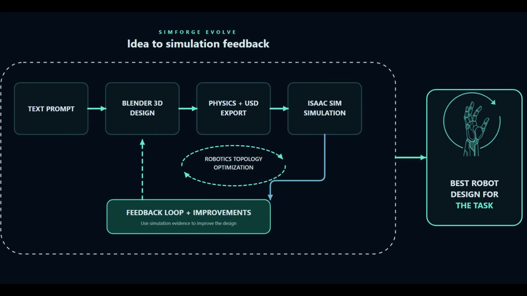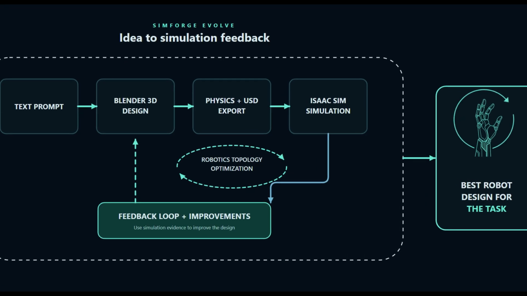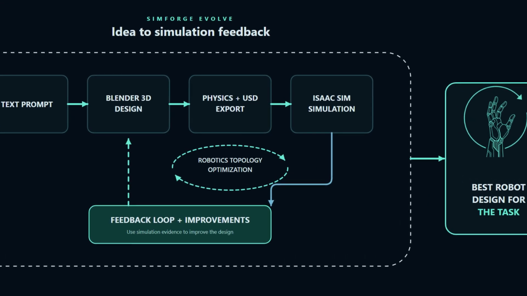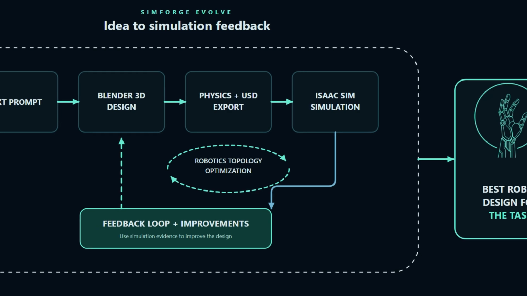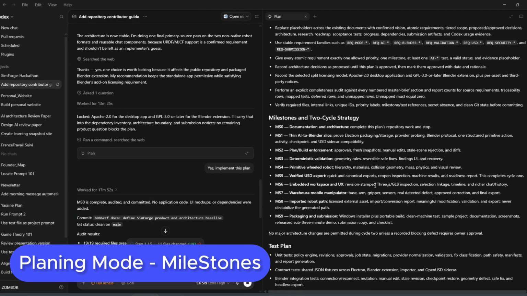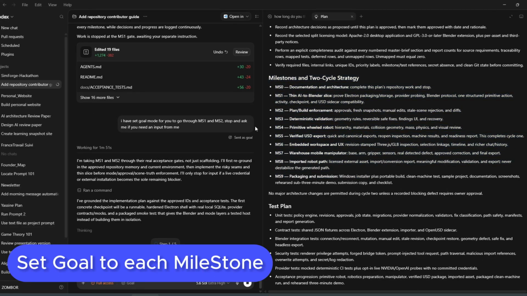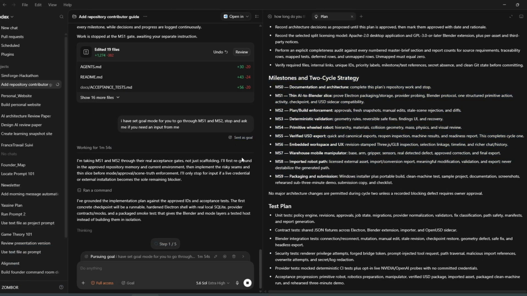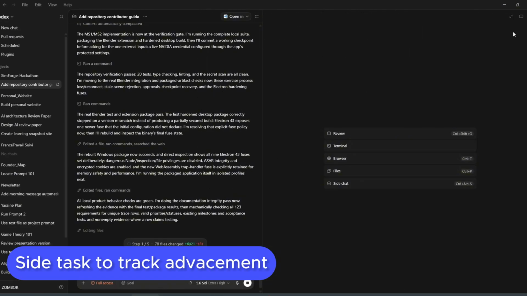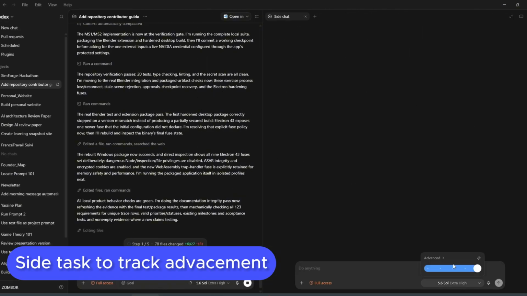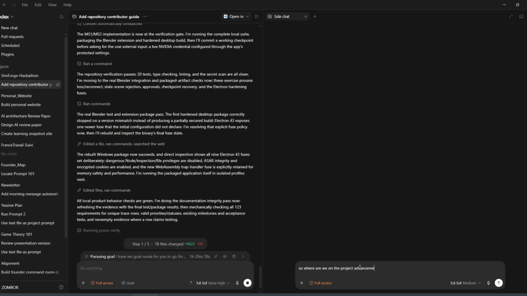We came up with this genius idea that we called Robotics Topology Optimization Platform. We will discuss it later in detail in the demo. Then I transfer what we discussed with ChatGPT to Codex in planning mode. Then I set a goal mode for each milestone that we had in the plan. I keep track of the tasks and the project advancement inside tasks.